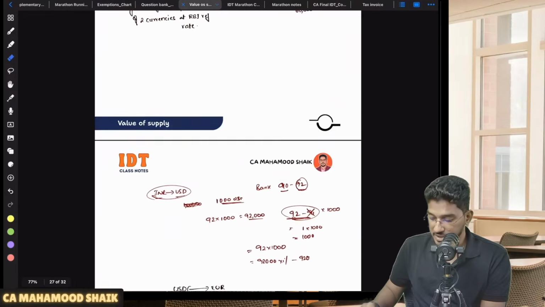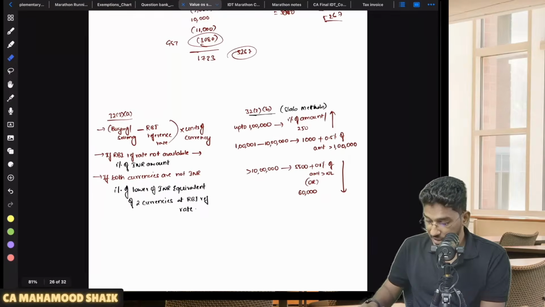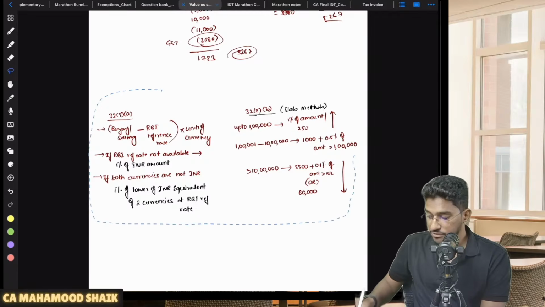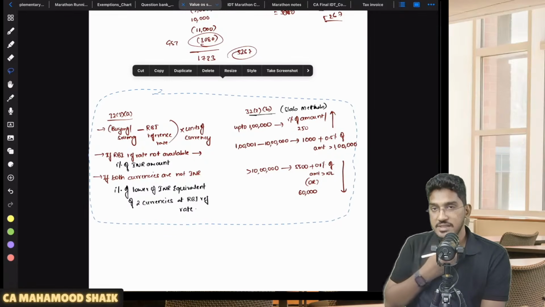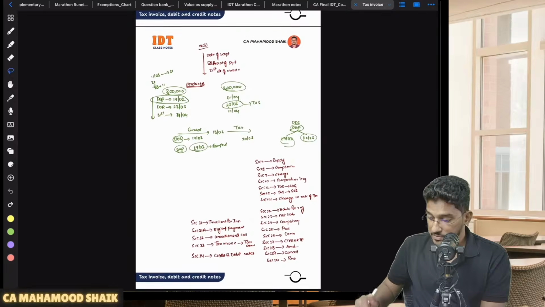So I have once again a chart here. This is the chart actually. So you have two options. In case of forex dealers and all, they have two options for determining the value. One is they can follow the usual method, transaction value and all, and the other simpler method is also there. So what is that other method?